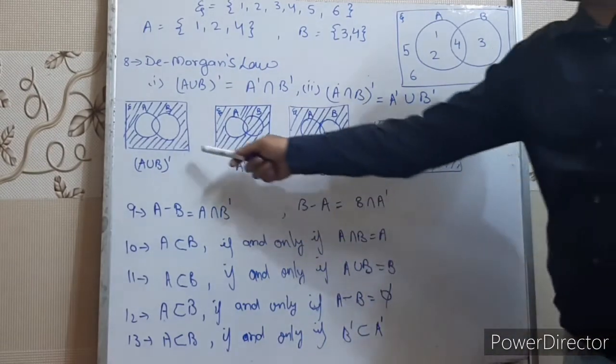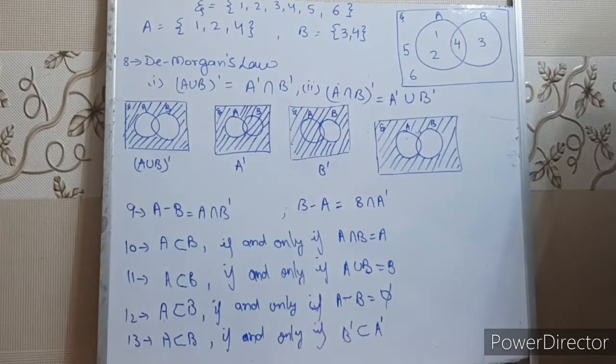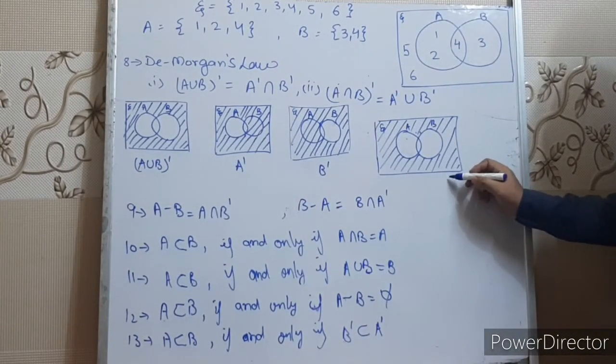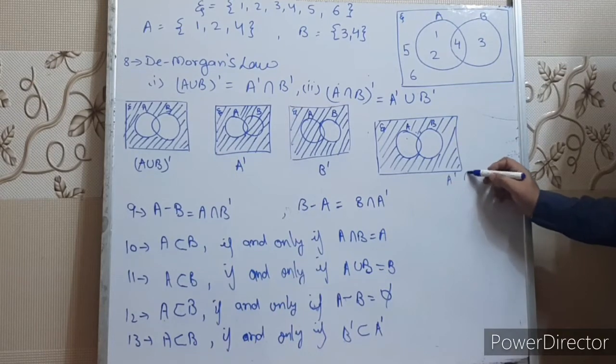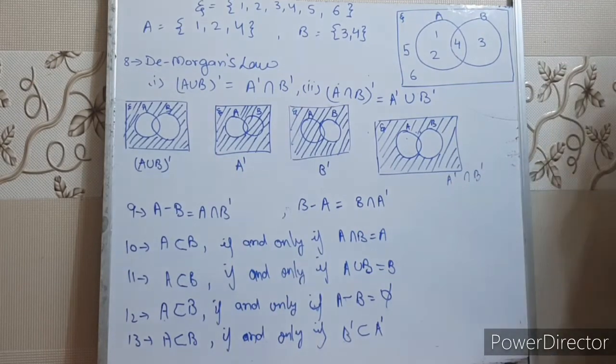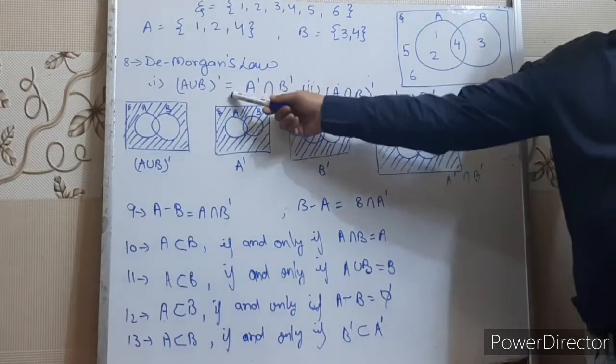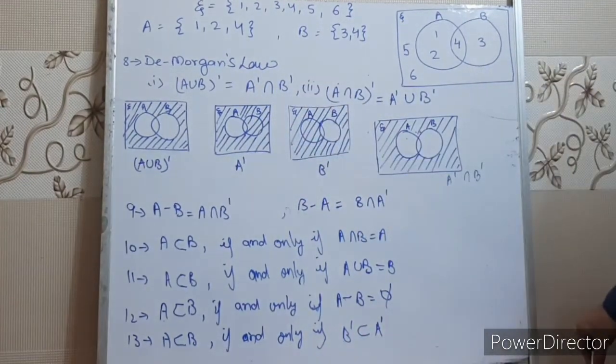So you can see that on the left hand side and the right hand side we are getting the same result. So this part represents A complement intersection B complement. Right, children? We can say that (A union B) complement equals A complement intersection B complement. So we have proved it with the help of Venn diagrams.